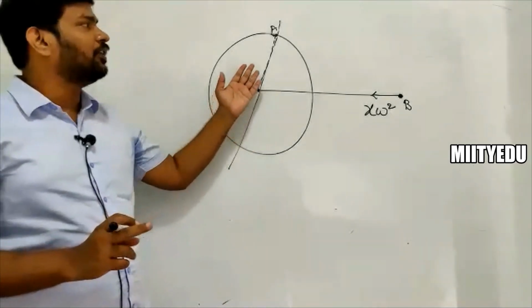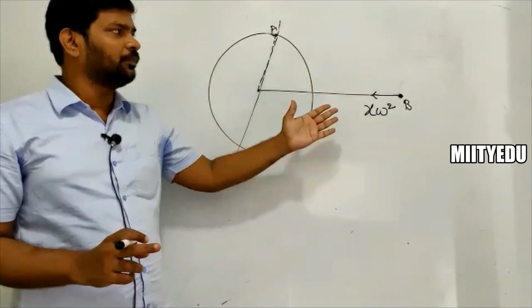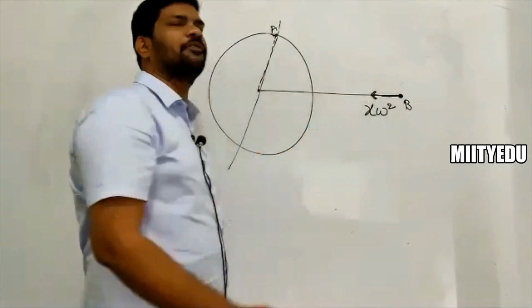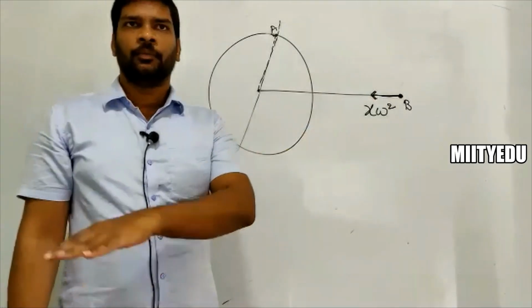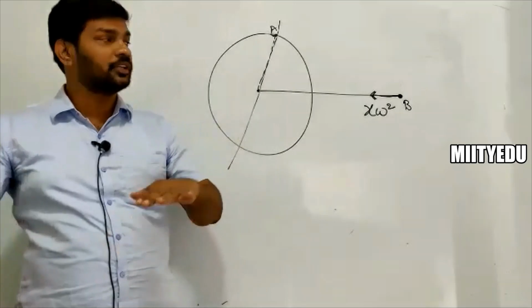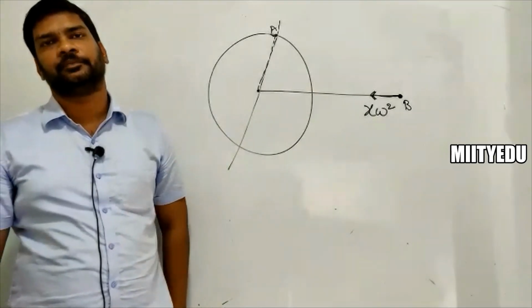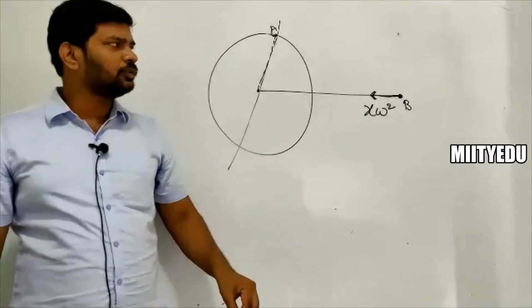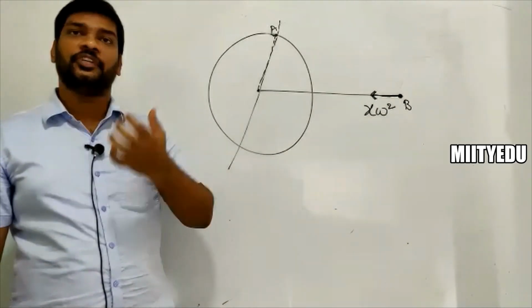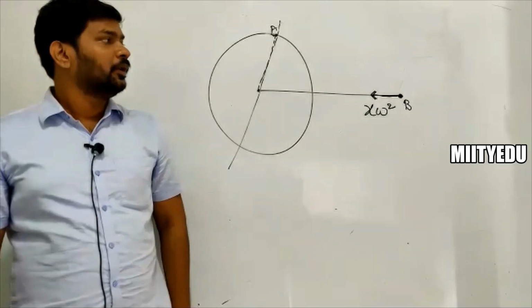But when A is observing B, then B is having an acceleration in the tangential plane of Earth, parallel to Earth. Without a force, you cannot see an acceleration. Newton's law says so.